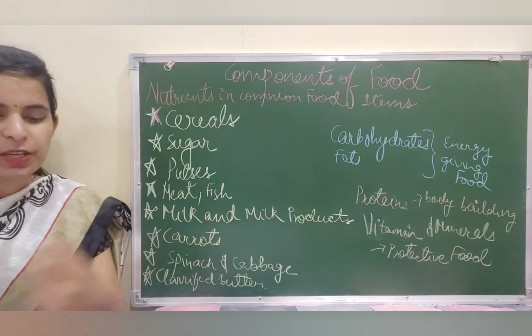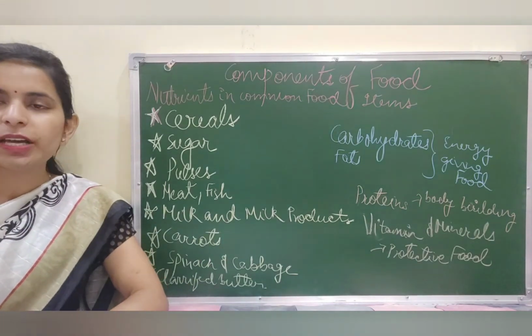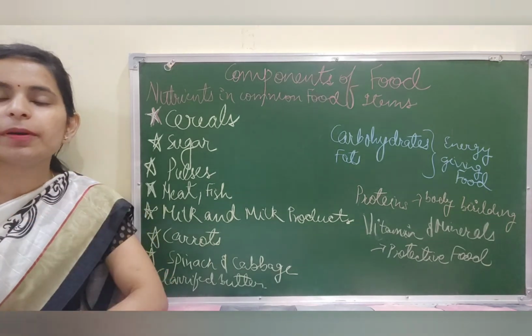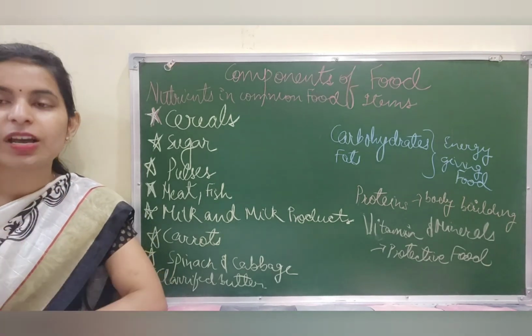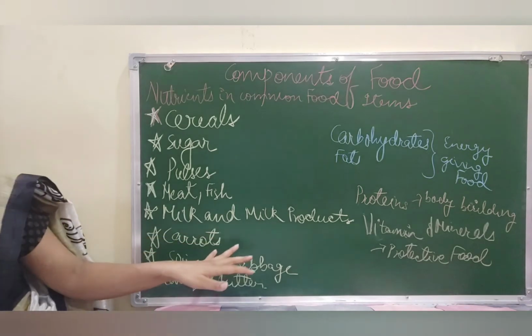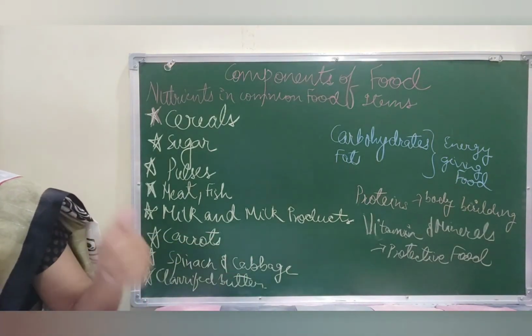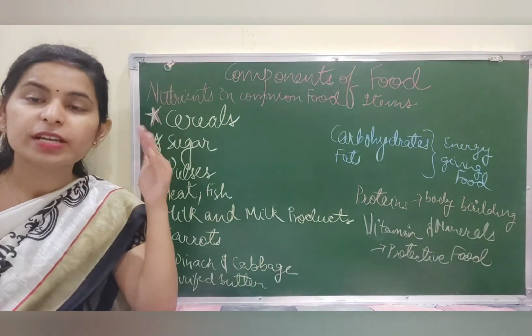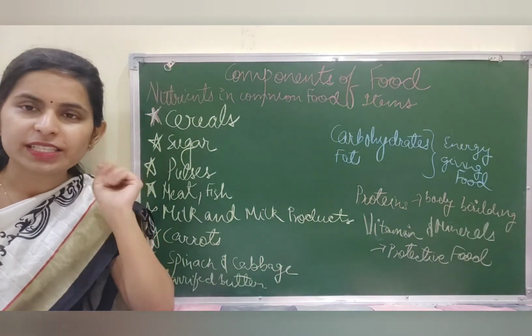Now the next one is spinach and cabbage. I'm quite sure that you must have seen that cartoon Popeye the Sailor Man, isn't it? He used to grab spinach and he used to feel energized. Why? Because spinach is a good source of vitamins and minerals, and it also provides you with a good amount of roughage. It is very, very good for your digestive tract.